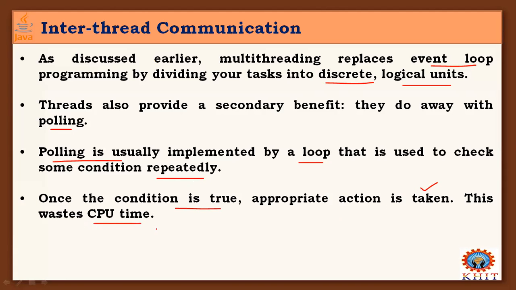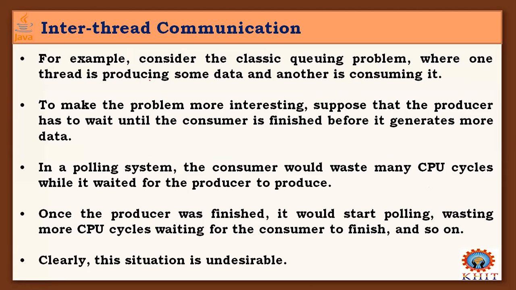For example, consider the classic queuing problem, which may already be covered in operating system subjects, where one thread is producing some data and another is consuming it. This classical problem is considered the producer-consumer problem. The producer thread produces some data, and the consumer process consumes that data.